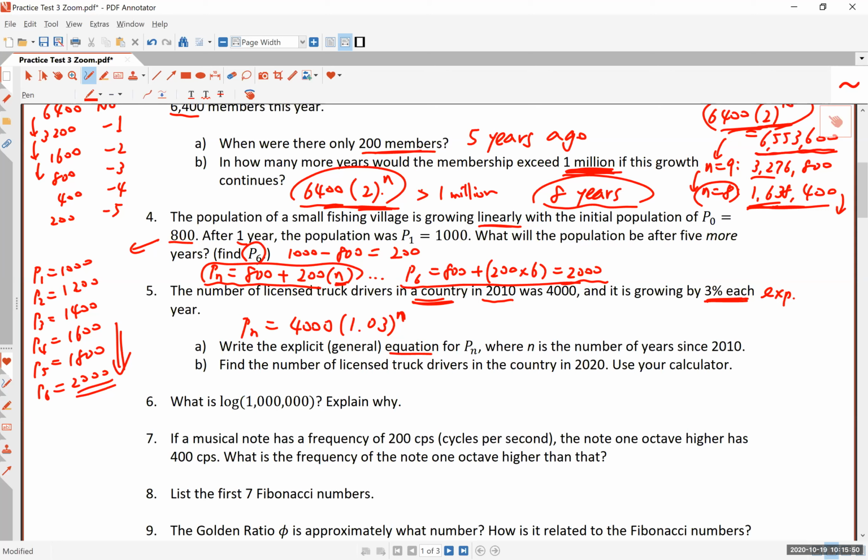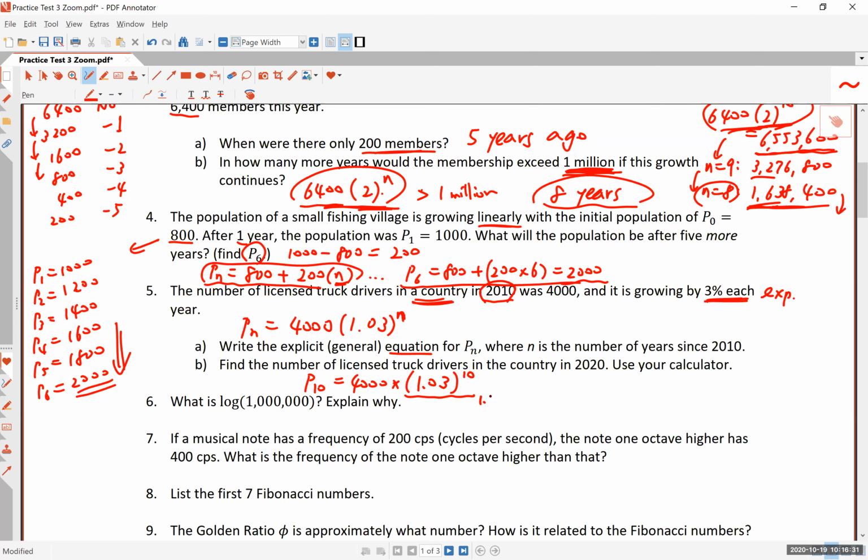Okay, part B says then, find the number of licensed truck drivers in the country in 2020. Now, starting in 2010, 2020 is when n is equal to 10, because it's 10 years after 2010. Use your calculator, of course. So the answer is pretty simple. You're supposed to find P sub 10, which is 4,000 times 1.03 to the 10th power. And remember, you do this part first, okay? And so multiplication. So all you have to do is just do this calculation and you will get your answer.